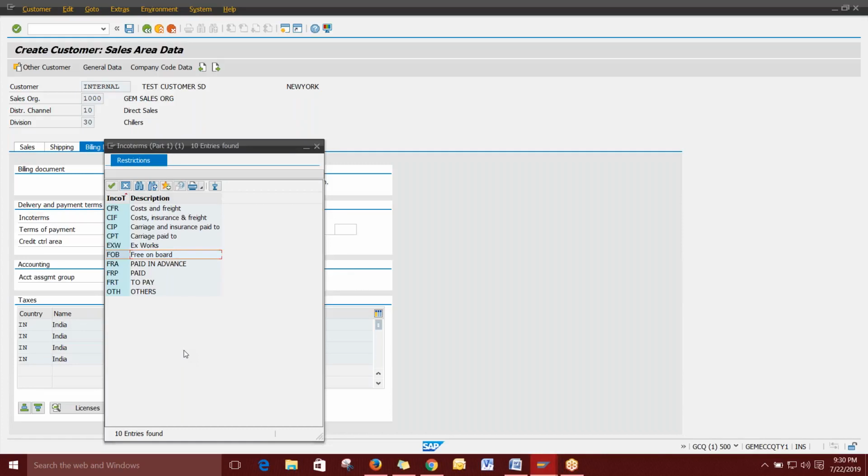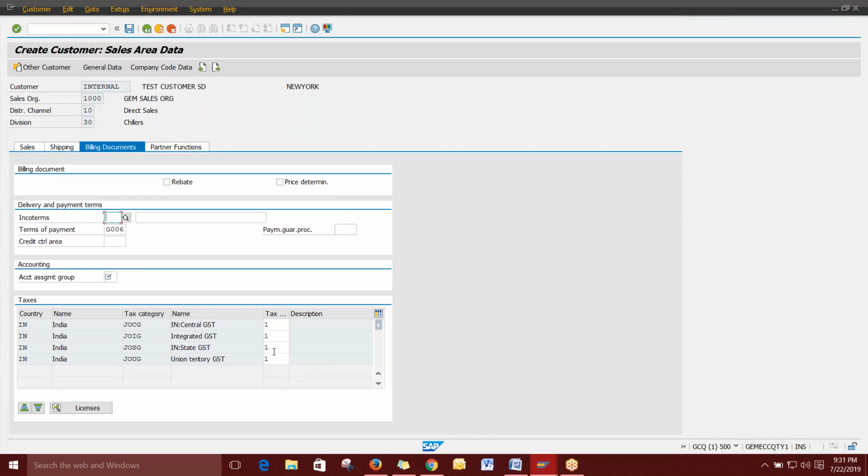Clear? If you have time, you can search on Google for what Incoterms are available. These will all be very interesting for sales people, so you can learn this. Incoterms is a huge topic: CFR, CIF, then FOB, FCA. Mainly FOB and EXW will be mostly used, because Ex Works is very simple. You will have a product produced in manufacturing and you will be placing it there. The customer will pick up from your point directly without any cost. So it is Ex Works. You can look it up on Google, and it will give you a big topic. You can see it and learn it. That will be better.